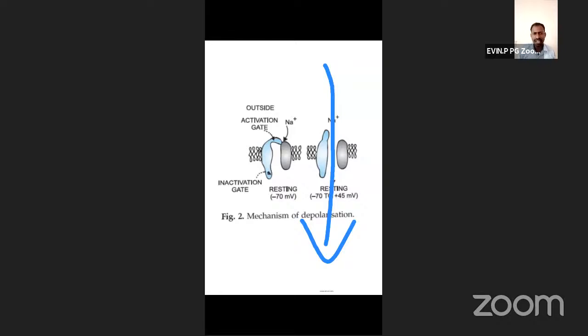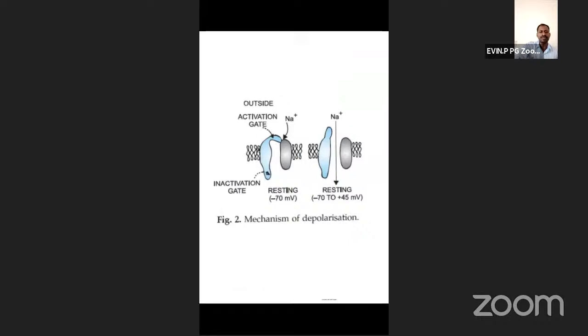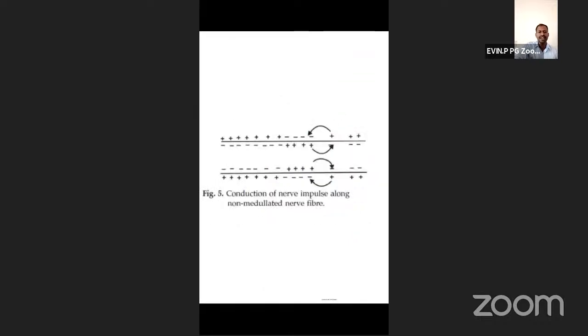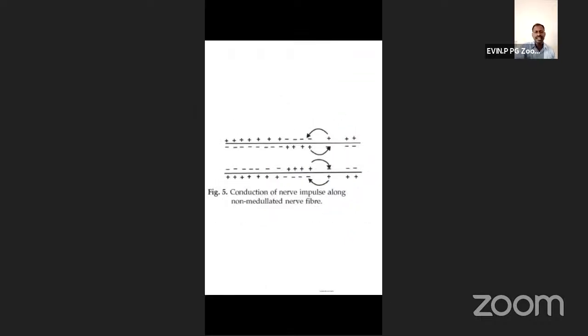This is called as what? Yes, whenever a stimulus is applied, that is open. Yes, Ashwath, very good. See here, you can see how the conduction happens. Selvadarshini, yes, conduction of the electron.